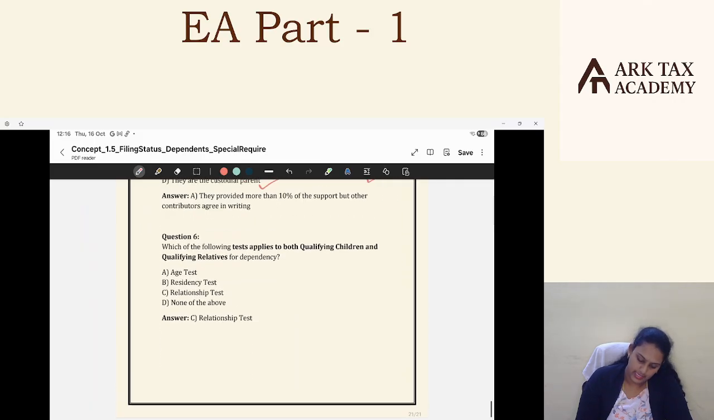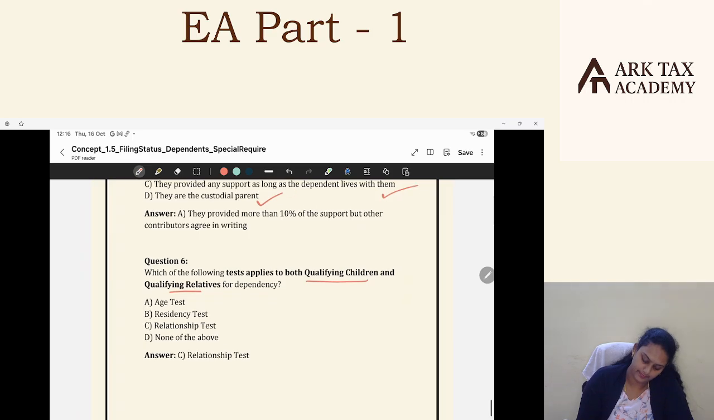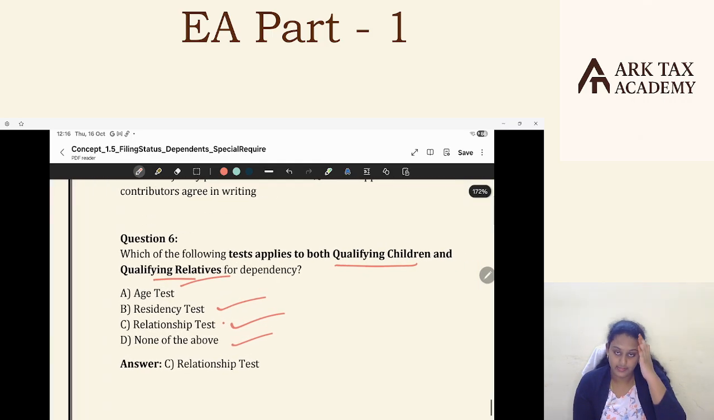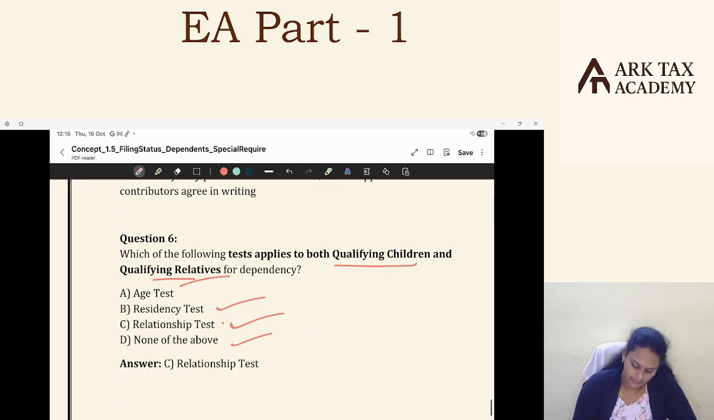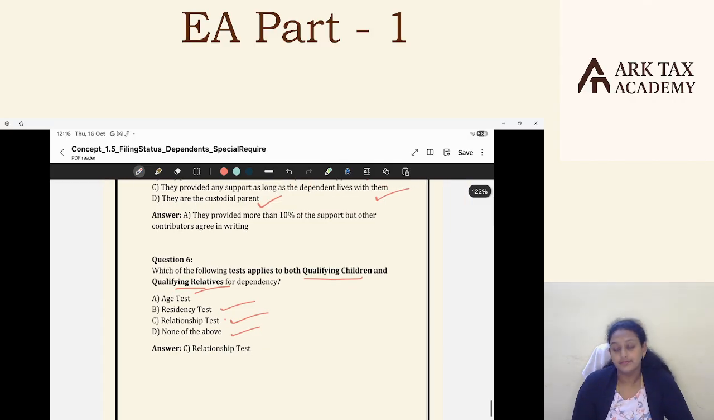The last bit. The following tests apply to both qualifying child and qualifying relative for dependency: age test, residency test, relationship test, and so on. Okay, very simple. With this, we are done.